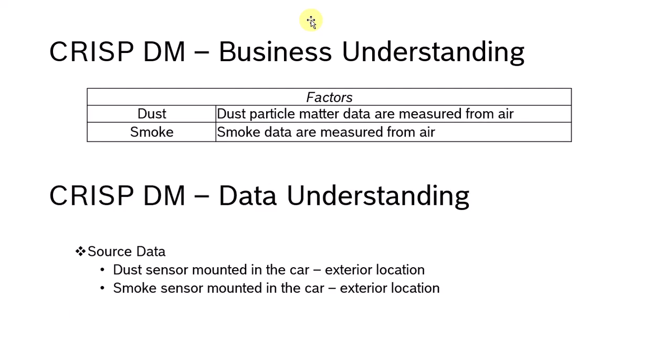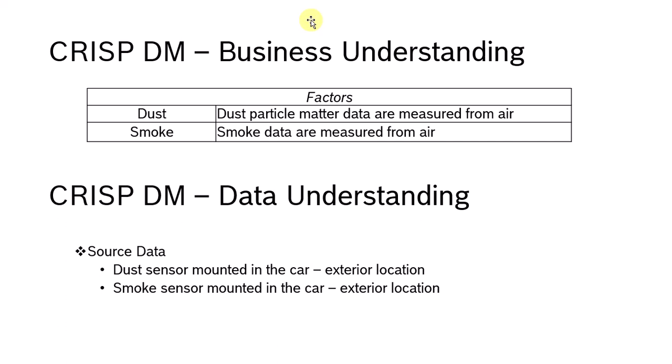Next, the factors I'm mainly dealing with here are dust and smoke. The dust particles can be measured from the air, and we also have the smoke. The smoke data could be of anything coming out of a car, or the burning of any environmental particles, even paper or something, which creates smoke. These things will be measured as factors. And for the data understanding from the CRISP-DM process, the source data is basically coming from the sensors.